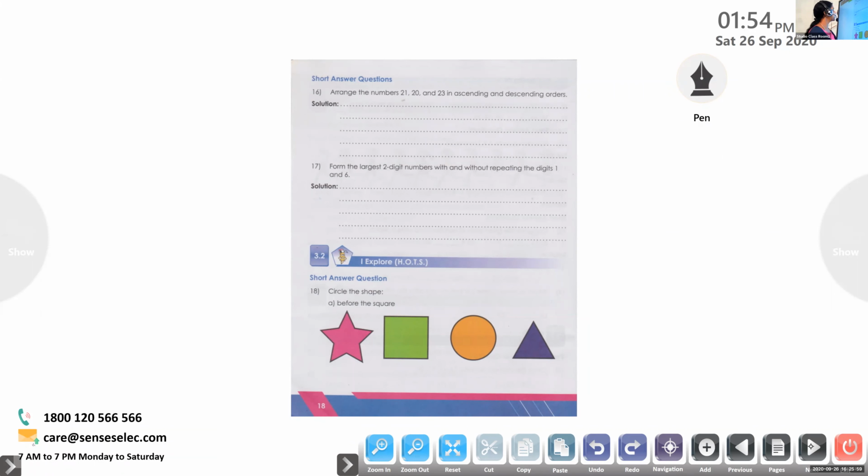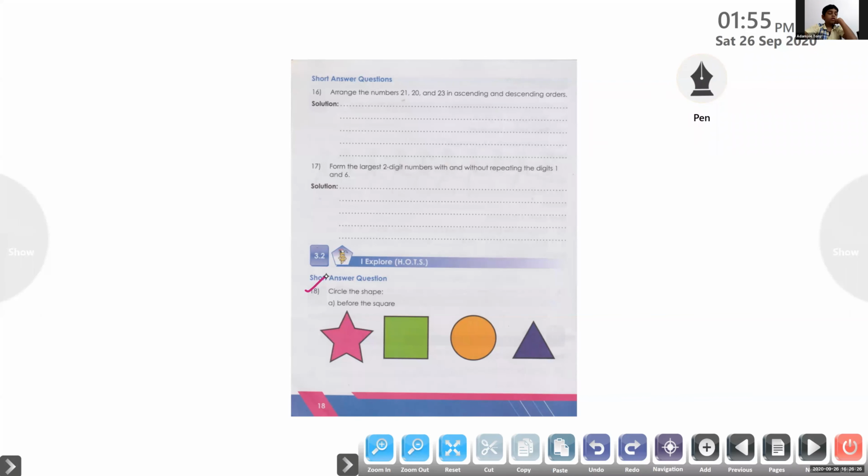So all of you please, I will call out the name and they will read the question. Okay, Adam Joe, please unmute. Adam Joe, only unmute and read question number 18. Circle the shape. We have to circle the shape. Before the square, we can see many shapes are there. What is the first shape, Adam?